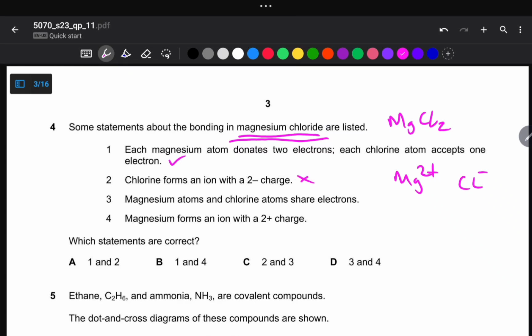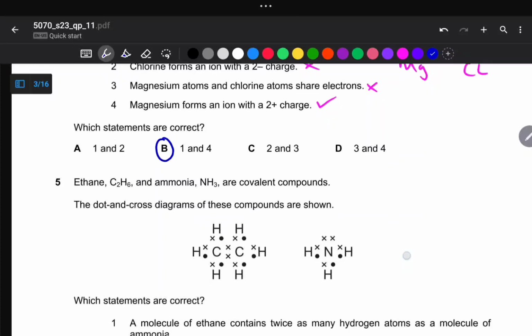Magnesium atom and chlorine atom share electrons. So this one becomes false. Magnesium chloride is formed by ionic bonding, where there is transfer of electrons from one atom to the other atom. The metal donates the electron in the bonding. Magnesium forms an ion of +2. So this one is correct. So which statements are correct? Option 1 and 4. So this makes B the correct answer. Are we together, guys? So we now move on to number 5.